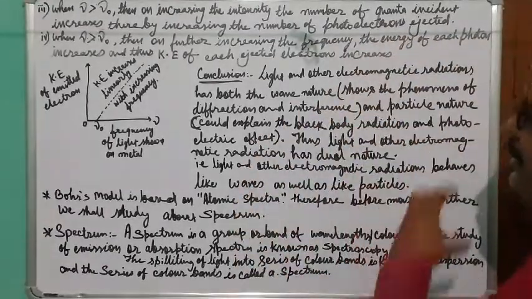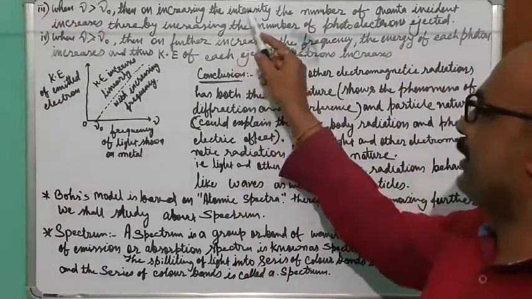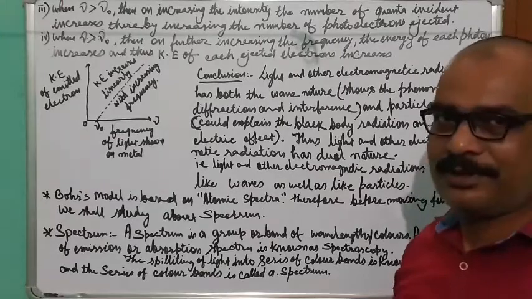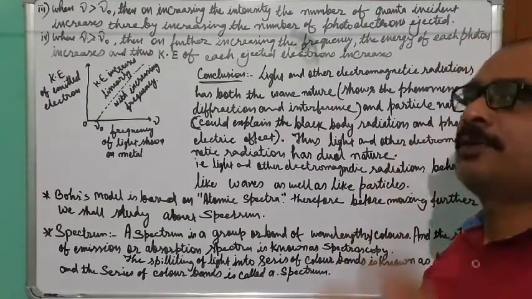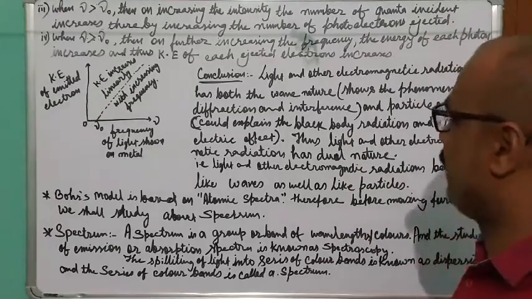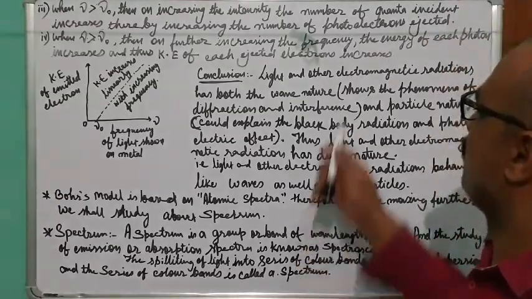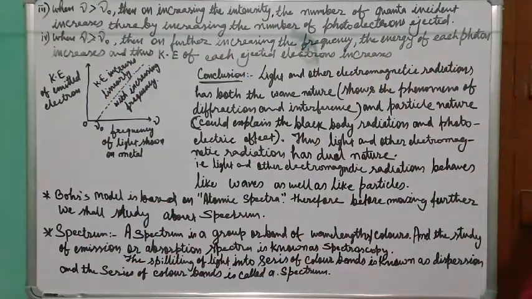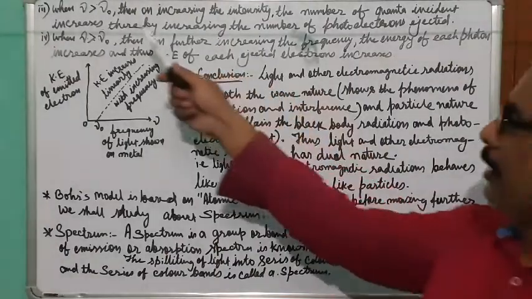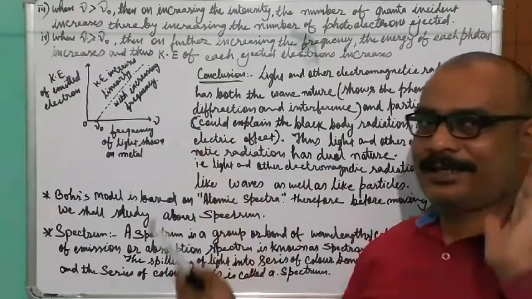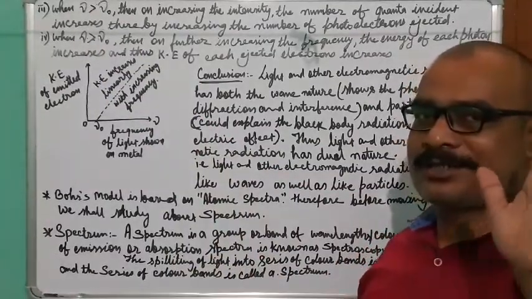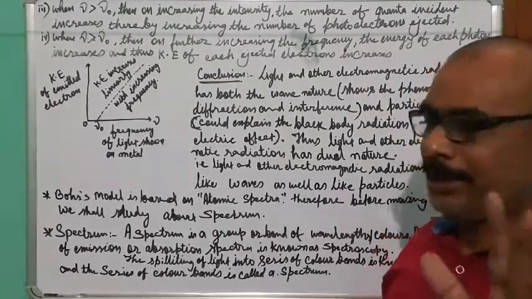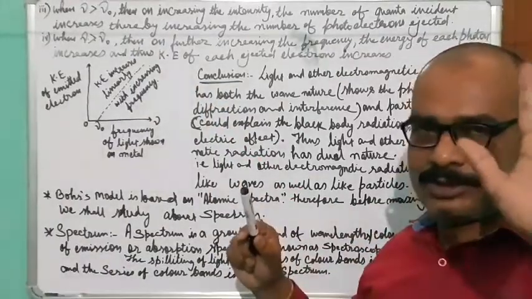If you increase the intensity, that means if you increase the brightness of the light, the brightness of the electromagnetic radiation, then what will happen? The number of quanta incident increases. First of all, the condition is that the frequency of the striking photon or quanta is more than the threshold frequency nu naught. This is the first condition.